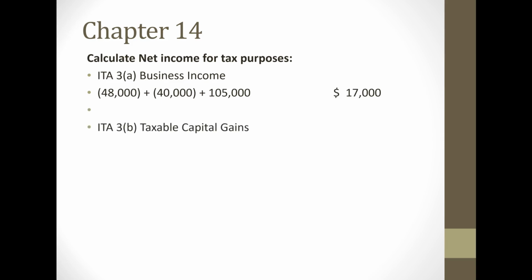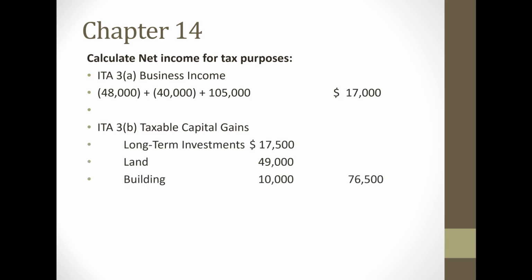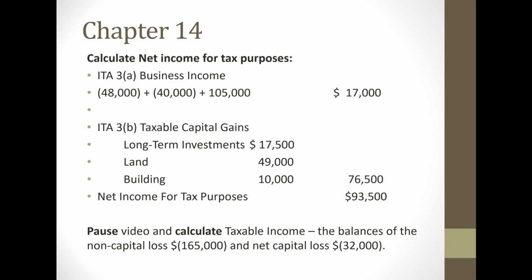On 3B, our taxable capital gains, remember we said that that was a total of $76,500, and that brings us to our net income for tax purposes of $93,500. Now, remember, that is our net income for tax purposes. That's not our taxable income. So at this point, I want you to pause the video and calculate the taxable income.